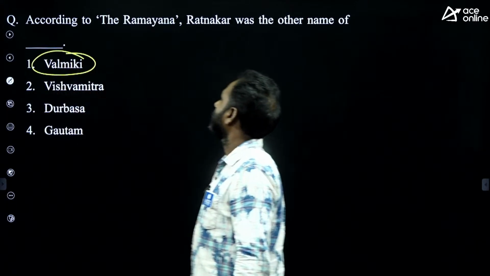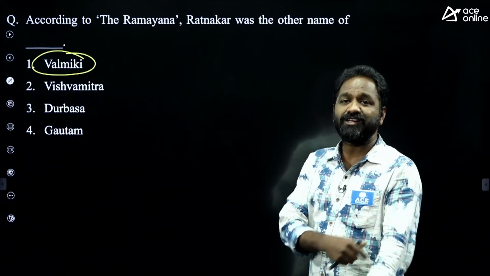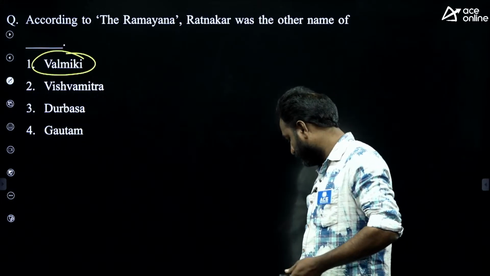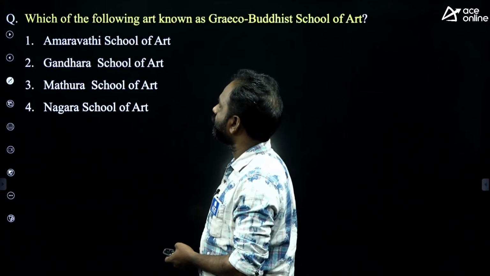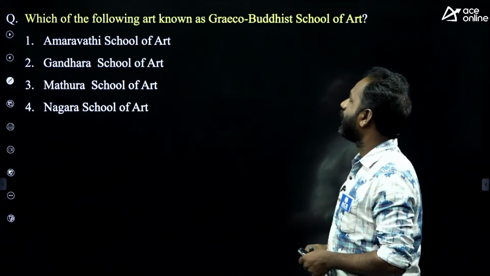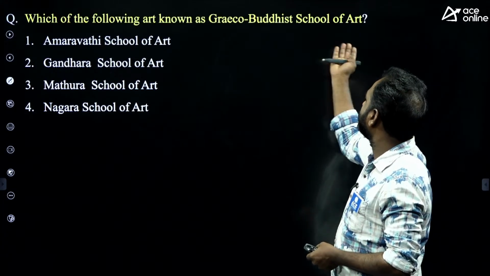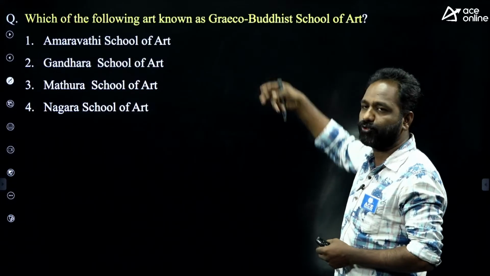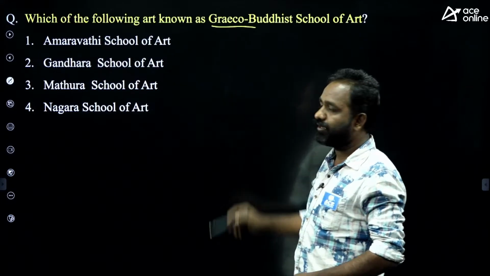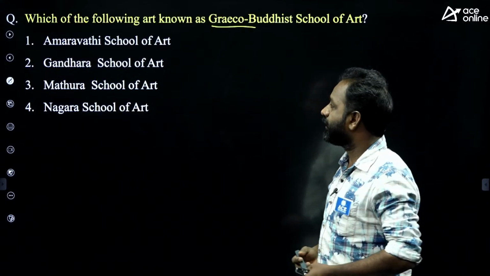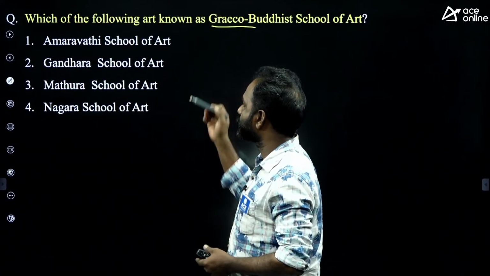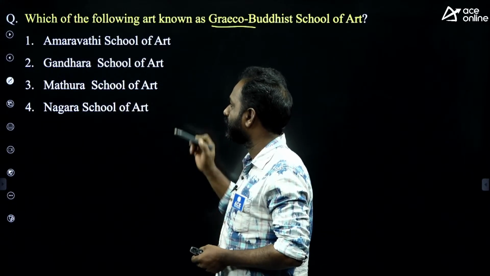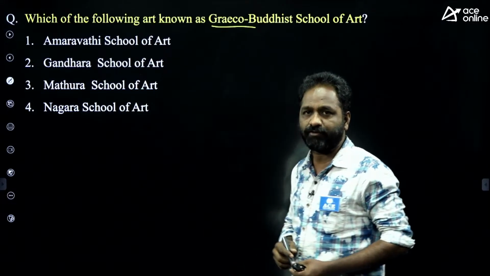Valmiki is also known as Ratnakar. Next, which of the following arts is known as the Greek Buddhist school of art? Simply, we can call it Greek Buddhist art. Here 4 arts were given: Amaravati school of art, Gandhara school of art, Madras school of art, Nagara school of art.